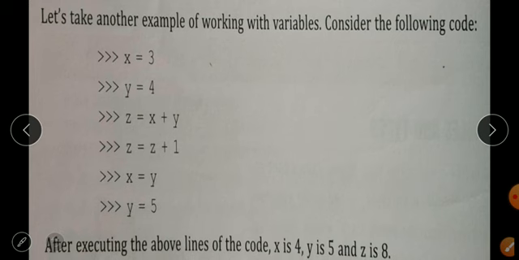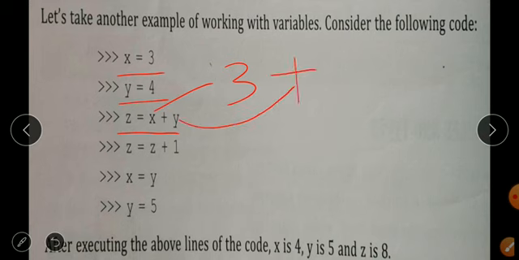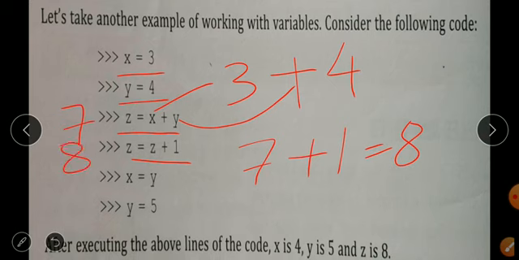Next, take an example which I gave in today's live class: if x contains 3, y contains 4, and z equals x plus y, then what is the value of x here? That is 3. The value of y is 4. Now, it means that z is stored as 7. Now the value of z gets changed, that is z plus 1, which is 7 plus 1. It means 7 plus 1 is 8. Now, z contains the value 8.